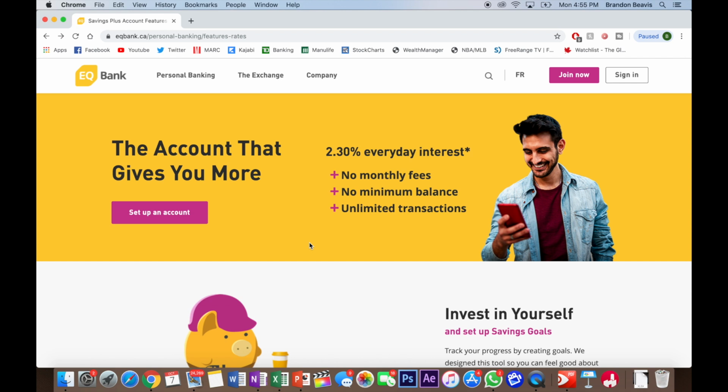And the last person that comes to mind that would benefit from a high interest savings account like this is if you are saving your money for the short term. If you know you have a purchase coming up, take for example, you want to put a payment on a car, or say you have money that you're going to be putting on a down payment for a house or school, something that you know in the near future you're going to need access to, and you can't afford to invest that in the stock market, again, because of that volatility and because of the uncertainty that comes with investing in stocks.